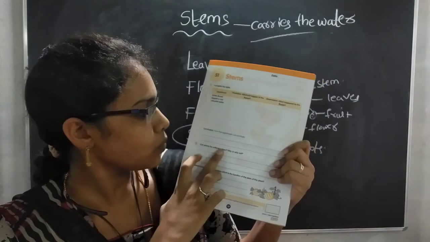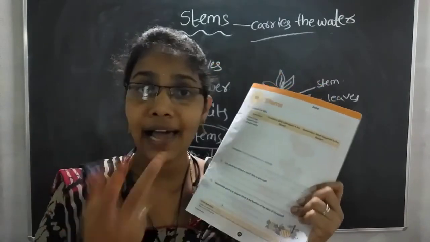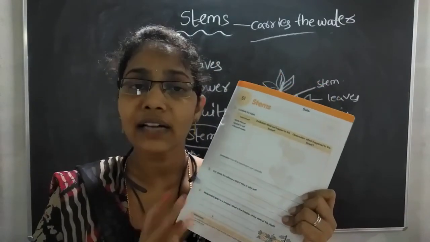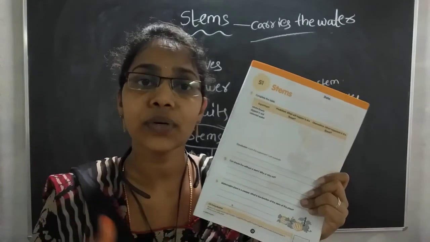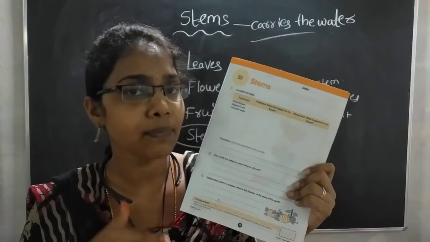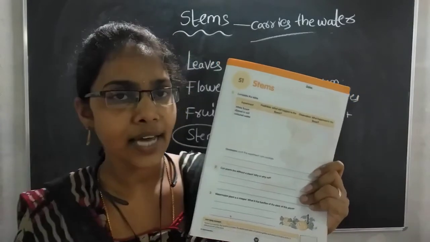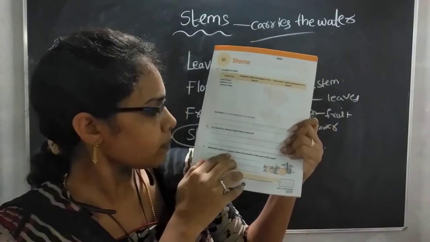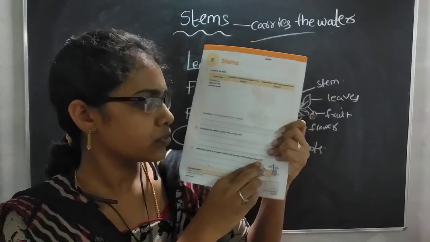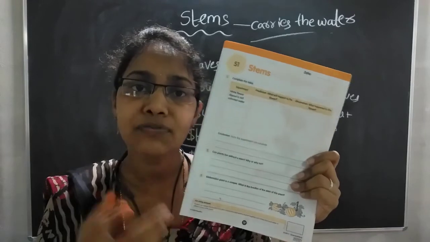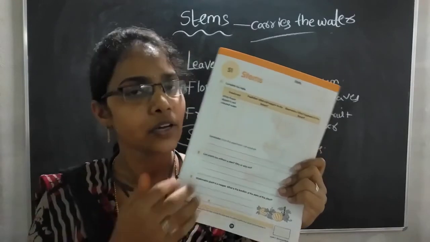Next, can plants live without a stem? Why or why not? No, plants cannot live without a stem because it is the main carrier of food and water. Yes, without the stem the plant will die. And watermelon plant is a creeper. What is the function of the stem of this plant? You have to write it.